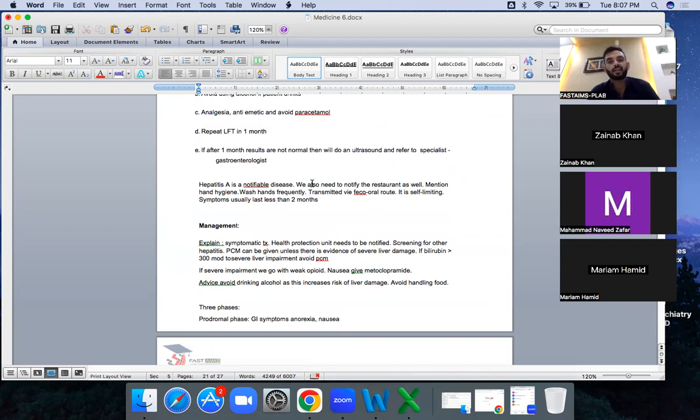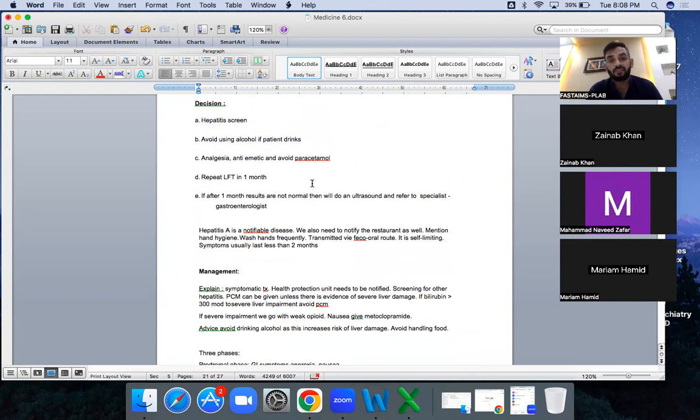You need to tell the patient that the incubation period is 2 weeks, and after that it will go away on its own. But meanwhile, you need to drink plenty of water and take paracetamol to avoid any fever. This is the management you are giving. And the other thing you need to tell is that it's a notifiable disease. I need to tell the authorities, and he might say, no, it's my friend. You cannot tell this to the authorities because they are going to see.